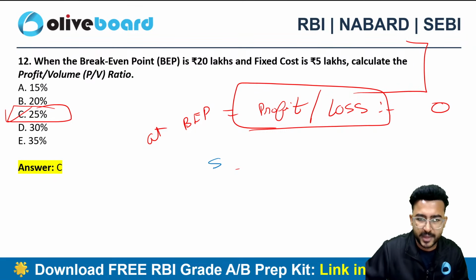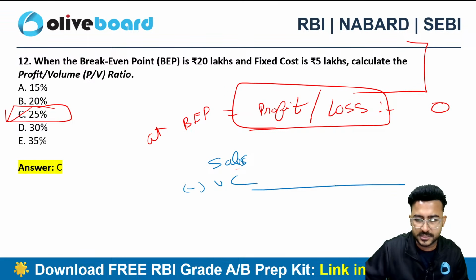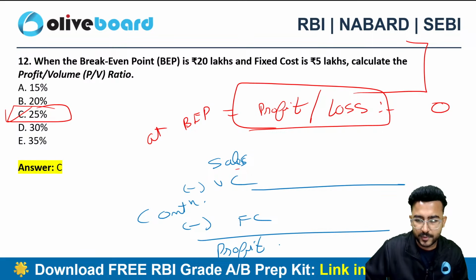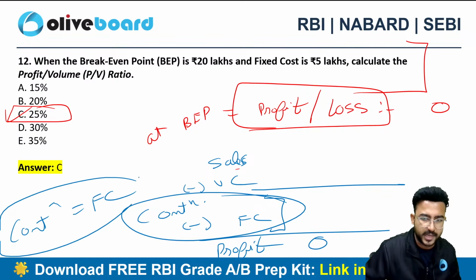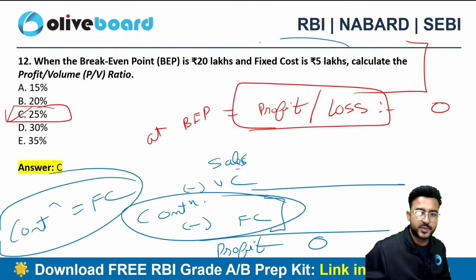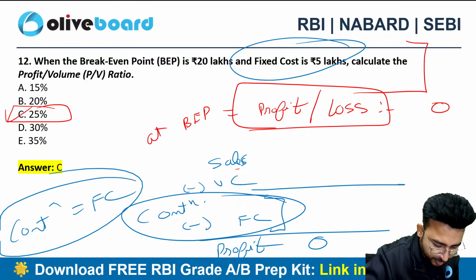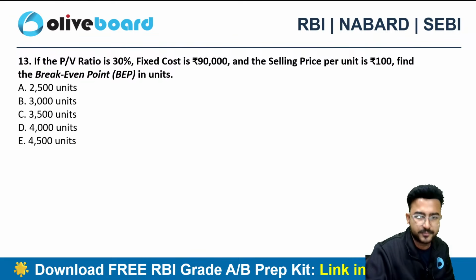This is the flow of my income statement in marginal costing. Sales minus variable cost gives me contribution. Contribution minus fixed cost gives me profit. When the profit is 0, obviously the contribution and the fixed cost will be equal. So contribution equals the fixed cost. That's why I have directly taken fixed cost instead of contribution, one and the same thing.